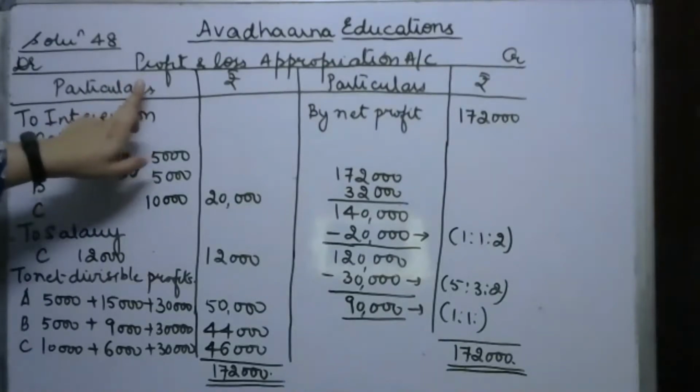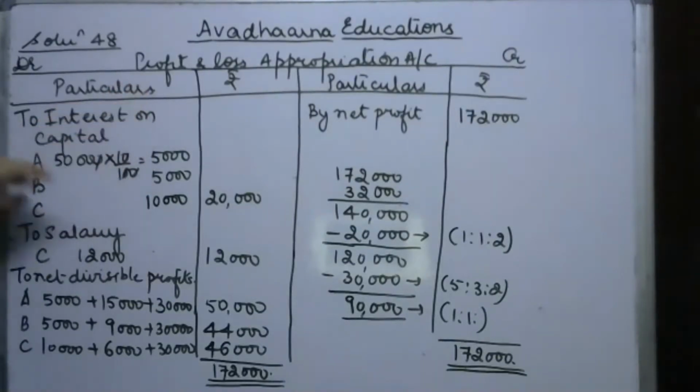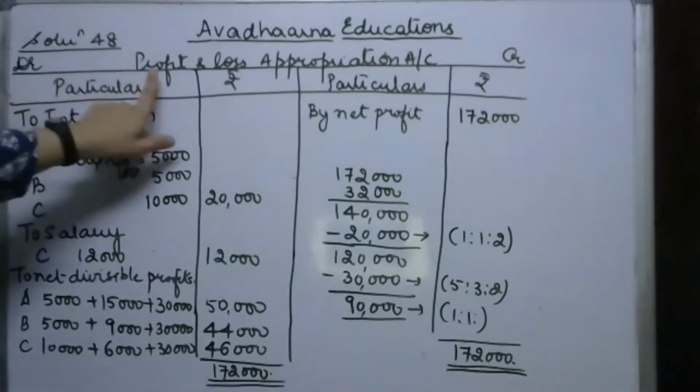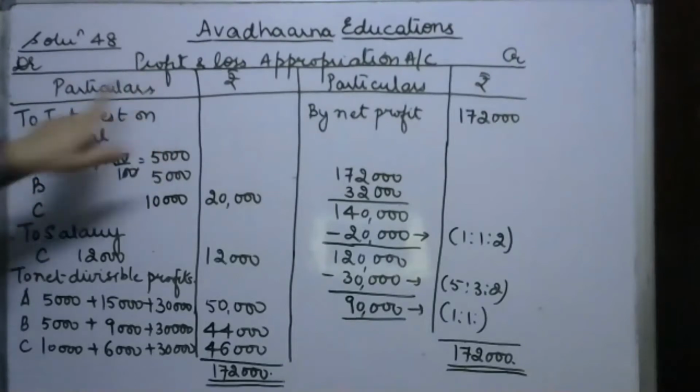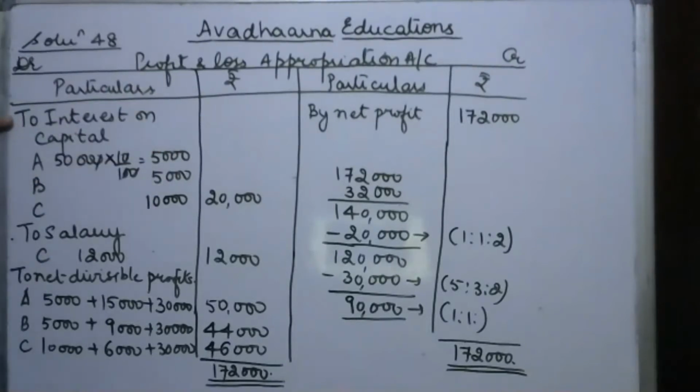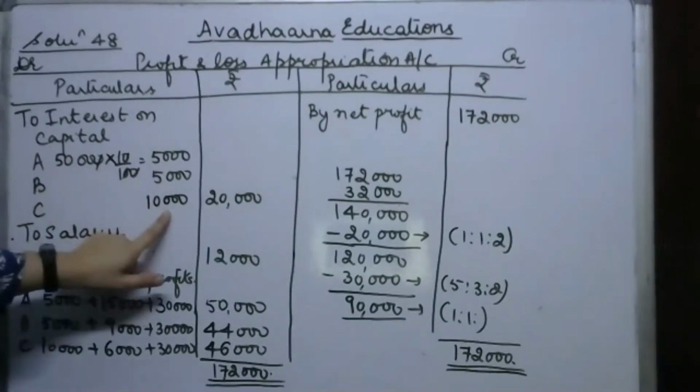So journal entry, see how we are going to pass. The first entry will be interest on capital account debited to A's current account, B's current account and C's current account. Since the partners' current accounts are open, appropriations are to be given through the current accounts. If you recall, we learned to pass entries. Your first entry will be for giving interest on capital to the partners: interest on capital account debited to A's current account 5,000, B's current account 5,000, C's current account 10,000.